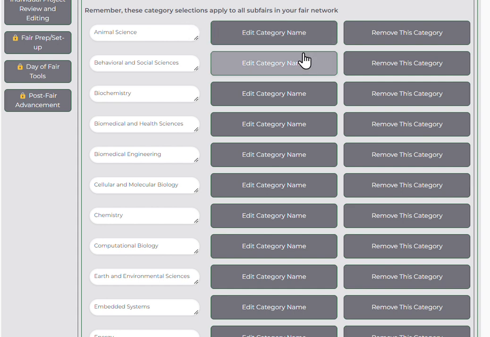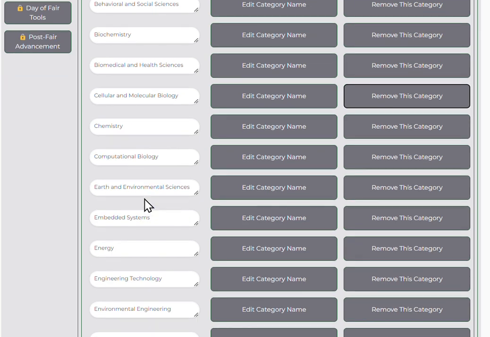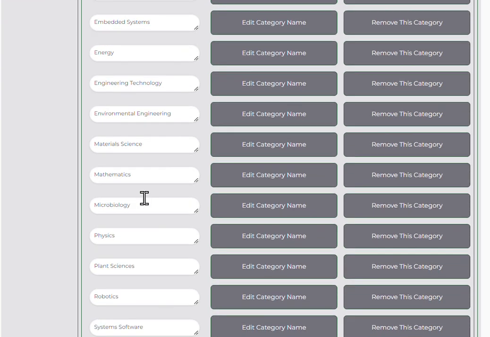I can also remove a category. Let's say I know I'm not going to have biomedical engineering, and I don't want kids selecting it when they're not going to be able to get in that category. I can just click remove category. You can see biomedical engineering is now gone off the list.